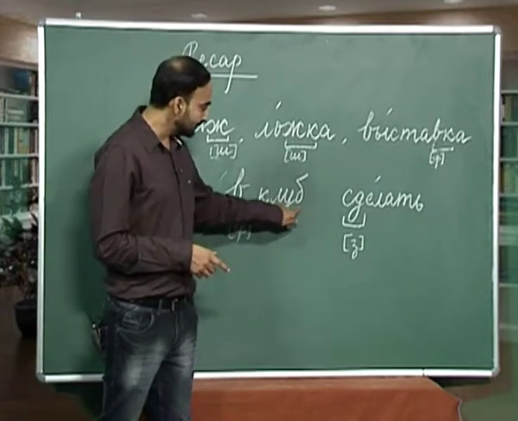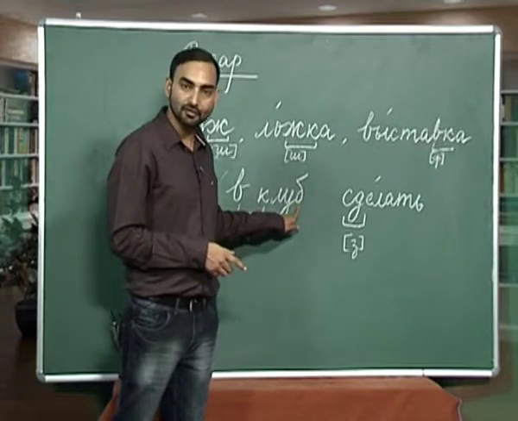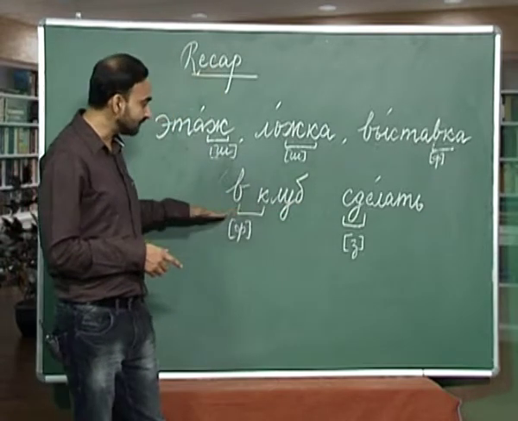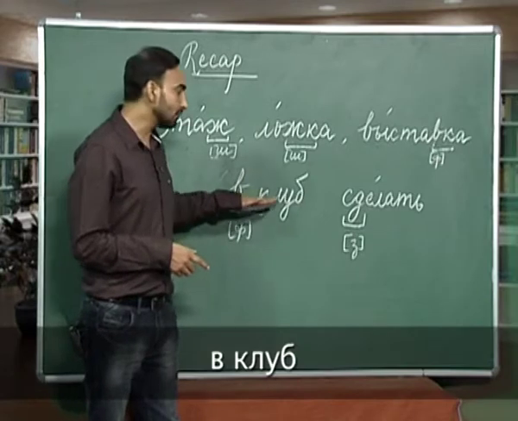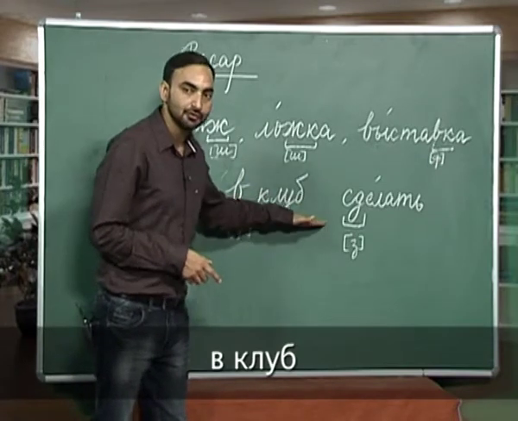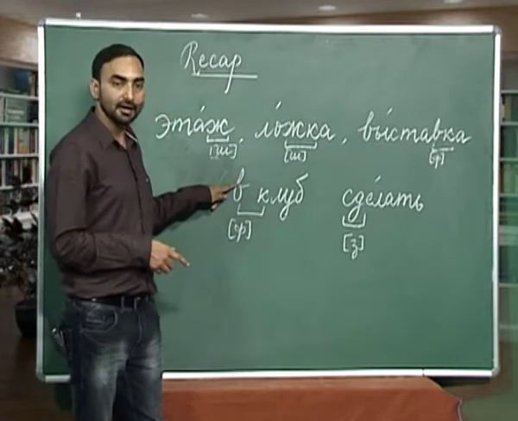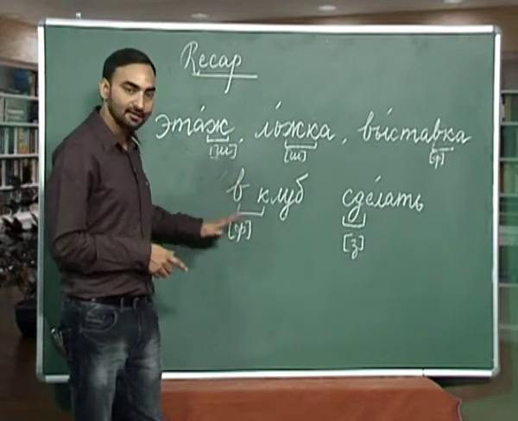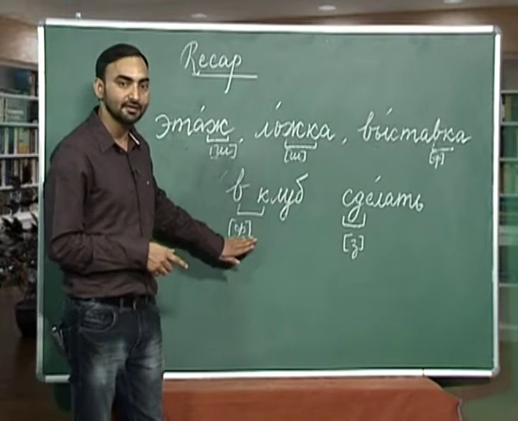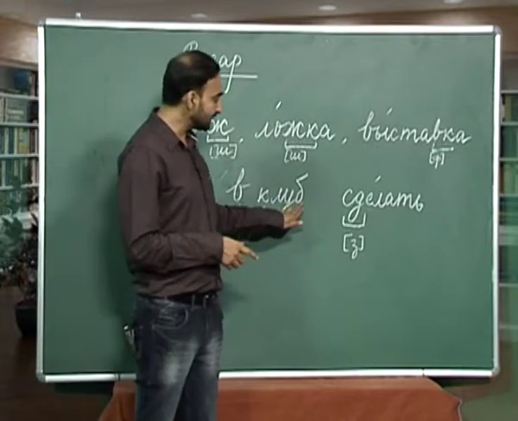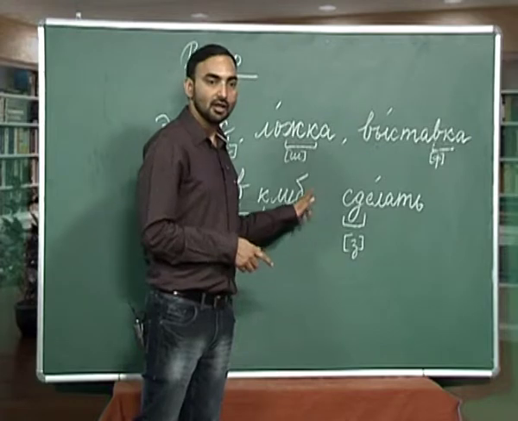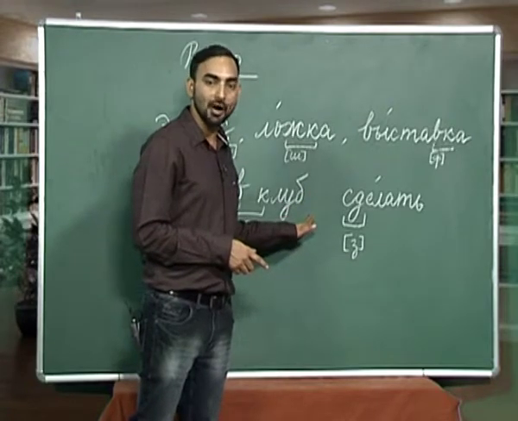Here this b is also a voiced consonant. So, how will you pronounce this word? Vklub. Why? Because this v is voiced, so it will be pronounced as its voiceless counterpart, which is f, and this b is again a voiced consonant, so it will be pronounced as p.